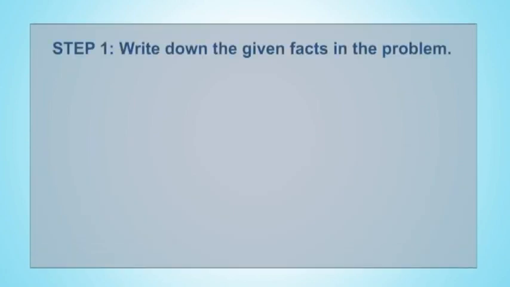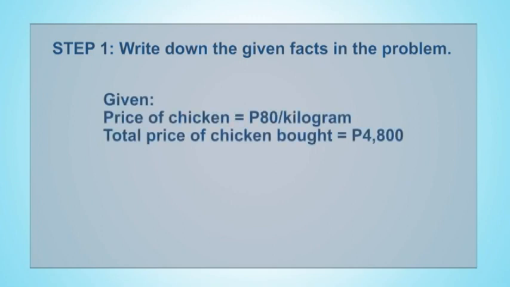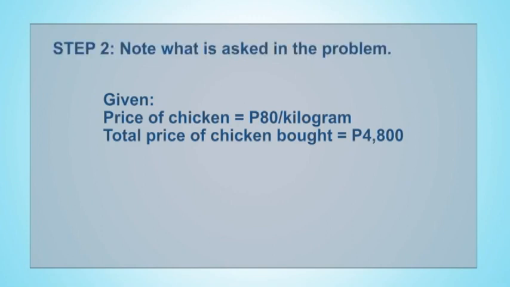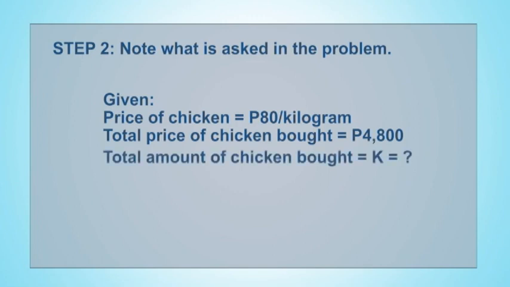Solution: we will use a 5-step procedure for solving this problem. Step 1. Write down the given facts in the problem. A kilo of chicken costs 80 pesos. The customer bought 4,800 pesos worth of chicken. Step 2. Note what is asked in the problem. Find out how many kilos of chicken the customer bought.